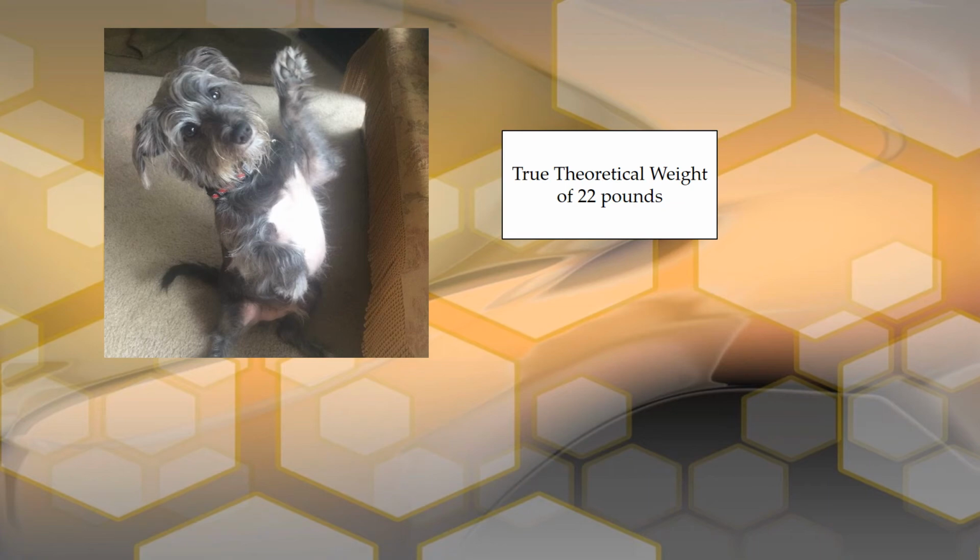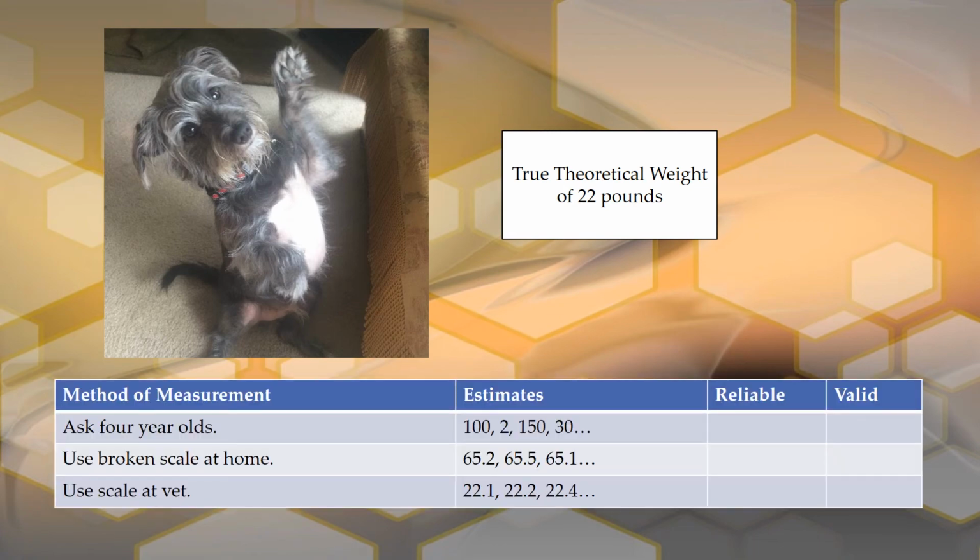We're measuring something, and we can do it, say, 3 different ways. And here are the 3 different ways. We ask 4-year-olds, and one of them gives us an estimate of 100, and the other one a 2, and then 150 and 30. You know, they're all over the place.